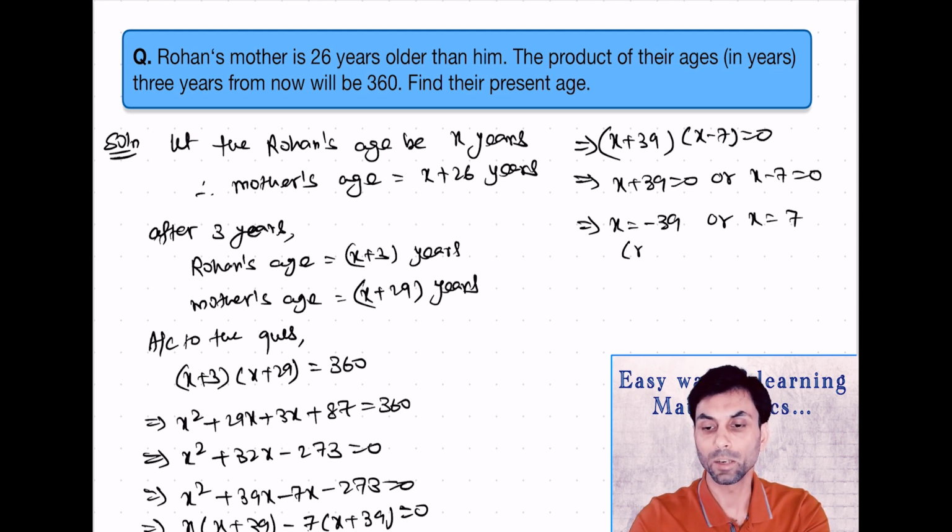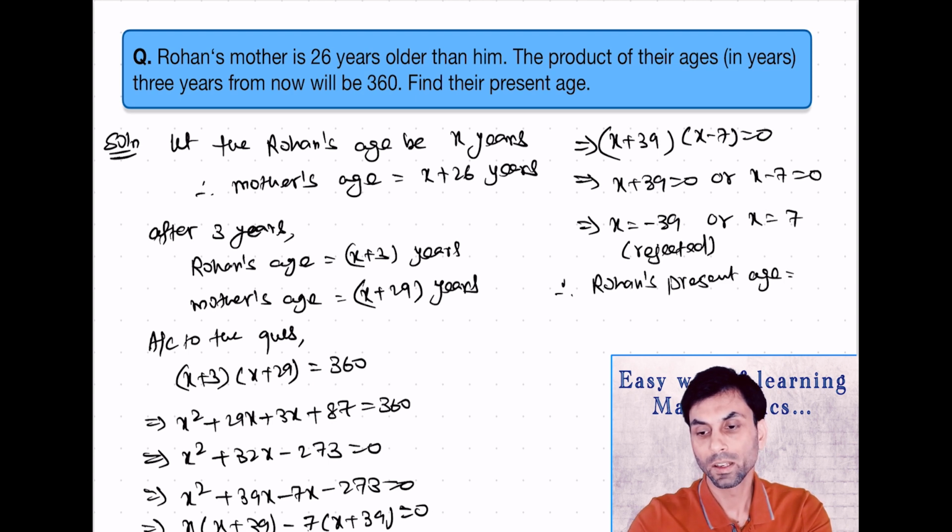As age cannot be negative, it will be rejected. Therefore, Rohan's present age is 7 years and mother's present age is 33 years.